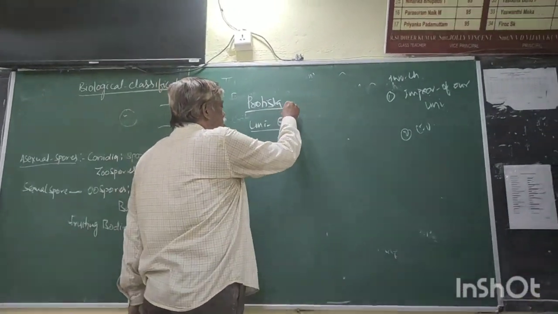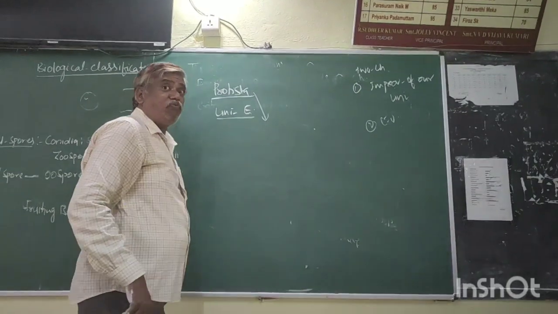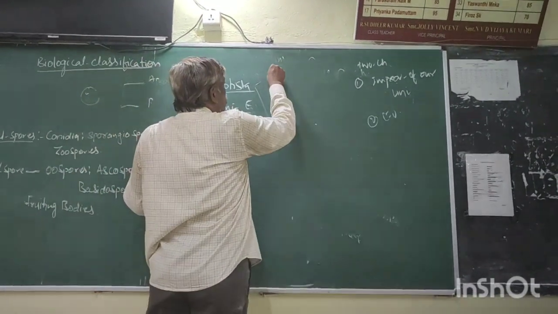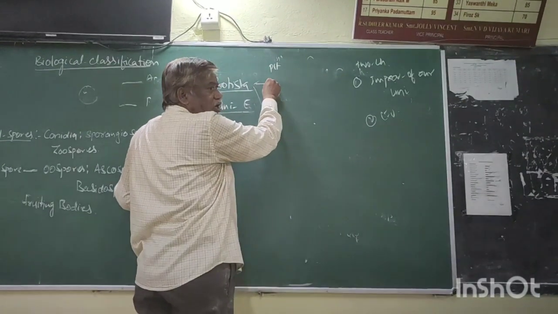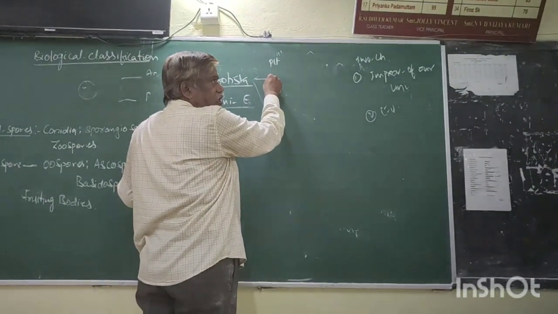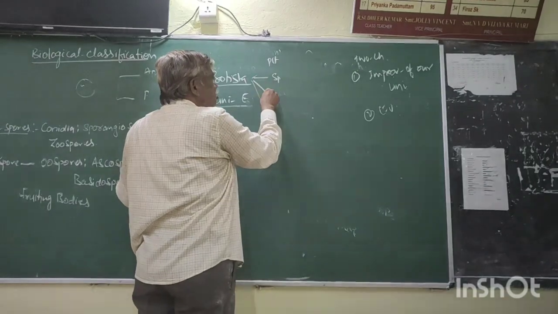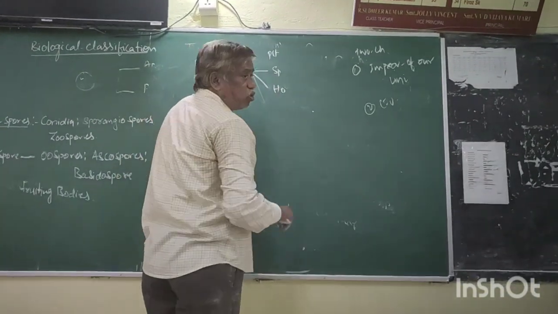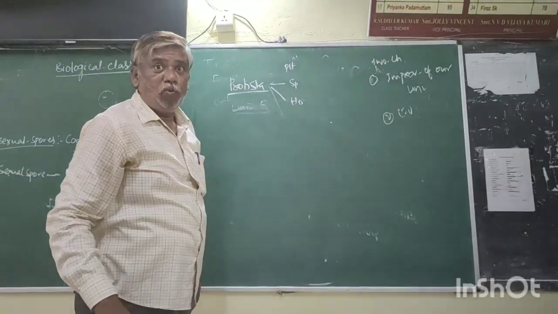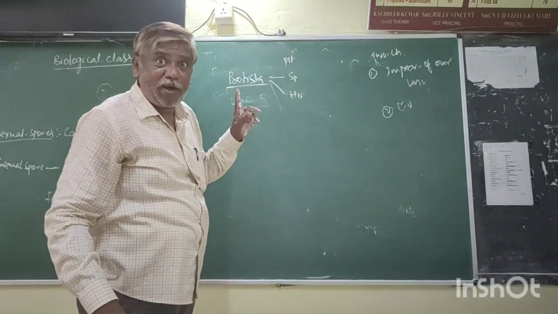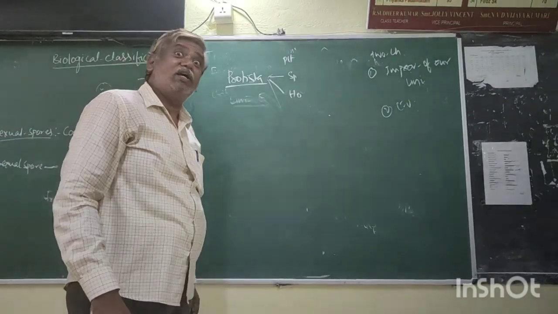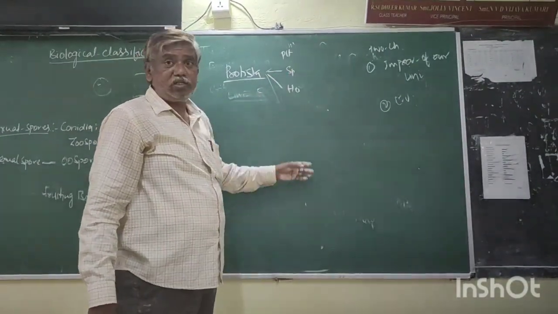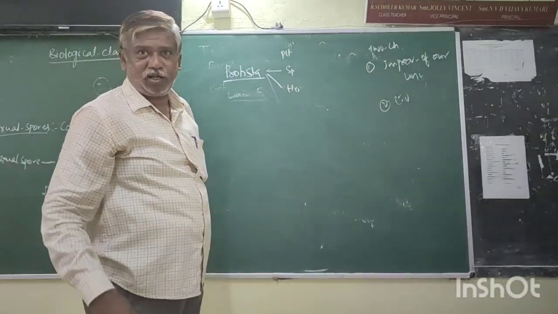Now, the mode of nutrition of protistans is different. Some are photosynthetic, some are saprozoic, some are holozoic. Monerans, bacteria, are mostly decomposers. But here, autotrophs are there, decomposers are there, consumers are there.